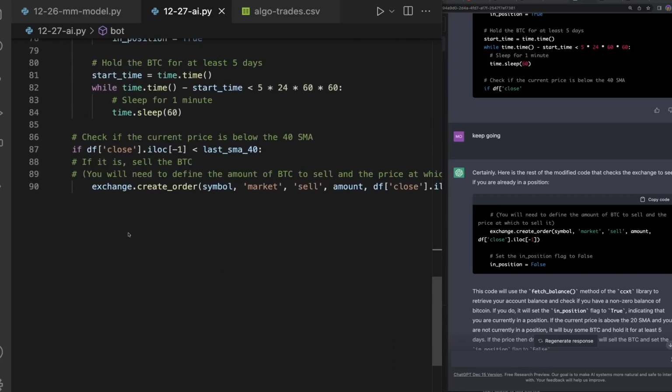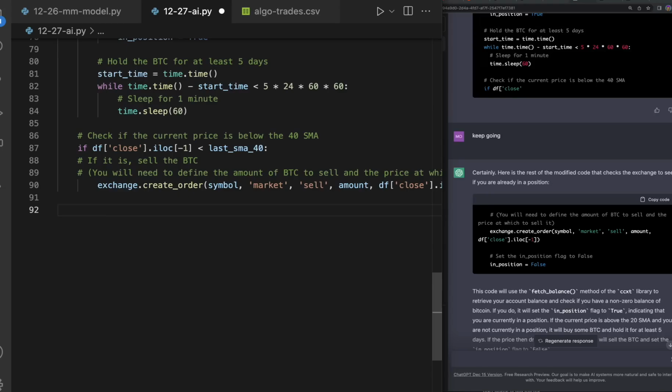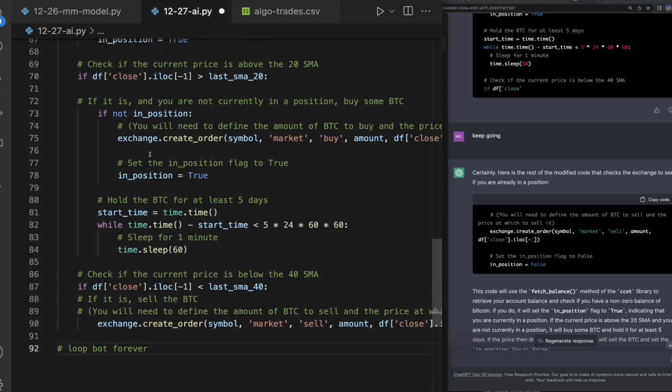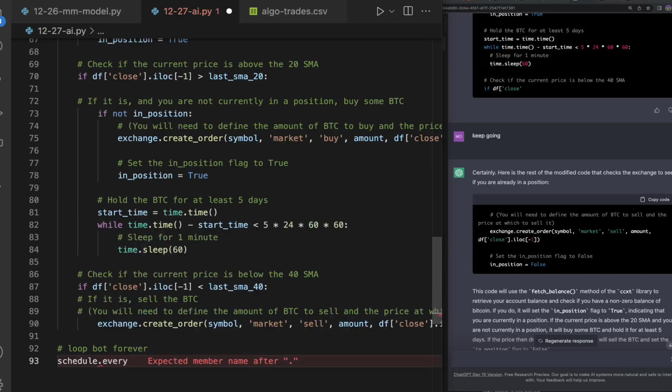So how do I loop forever? Well, let's go ahead here and say loop bot forever, and that should be fine, because remember, when we enter, it just chills for 5 days. If you have this up on a server or a computer, it's just chilling for 5 days after it enters, and then it's going to check this. So loop bot forever, we have to hit schedule.every, let's just do 15 seconds,